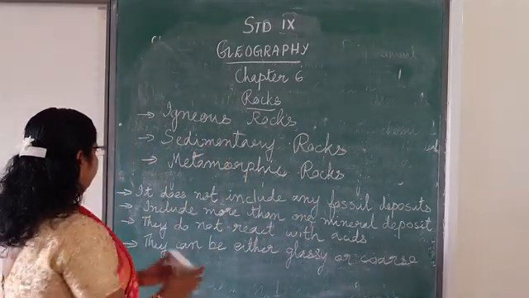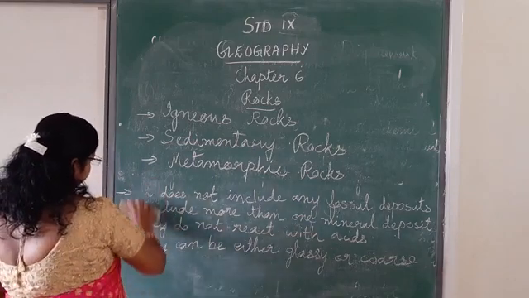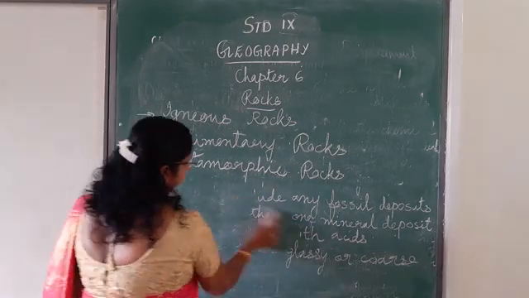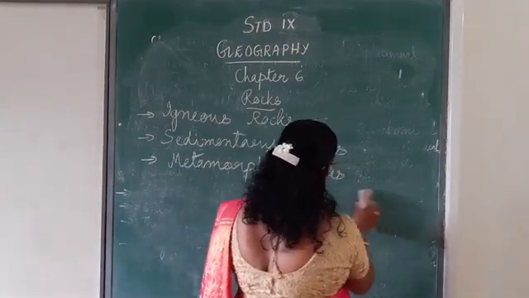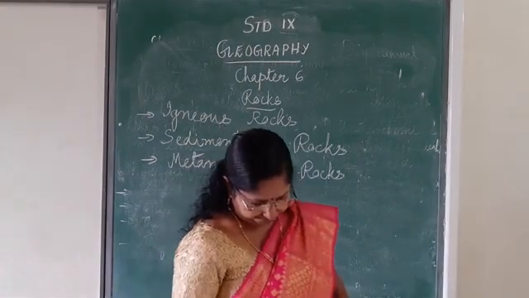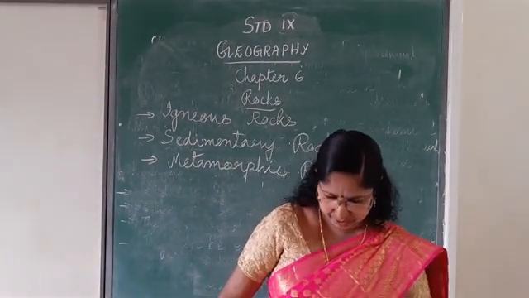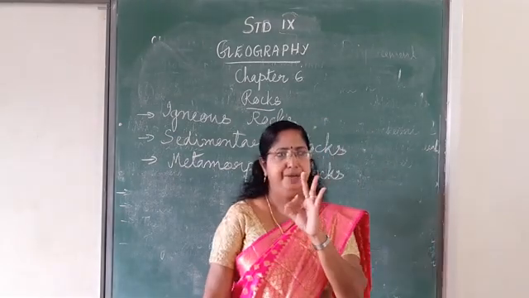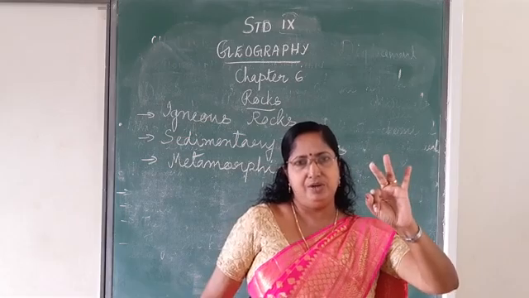Okay, now we are going to see the characteristics of sedimentary rocks. Do I need to repeat one more time? Okay, I will repeat one more time. First we saw the difference between minerals and rocks.